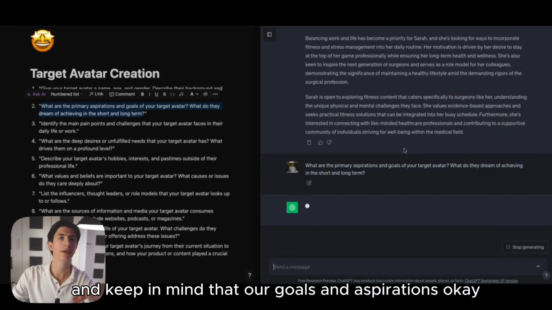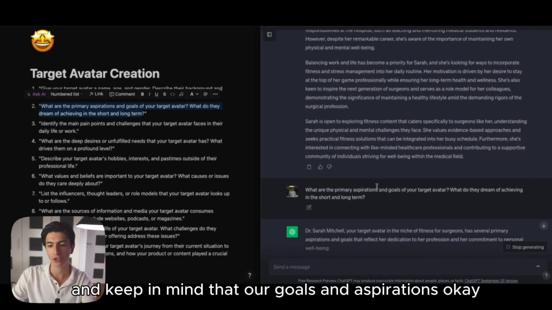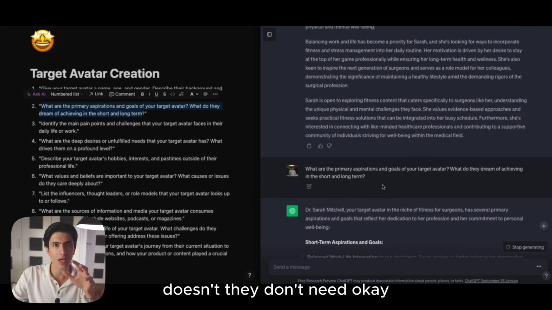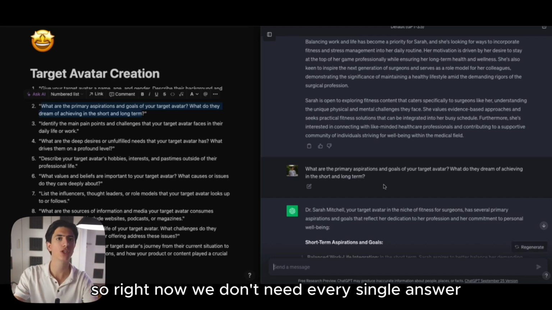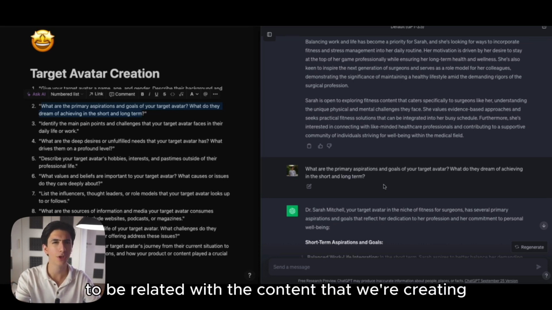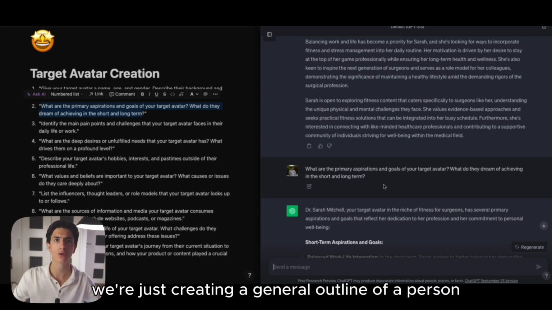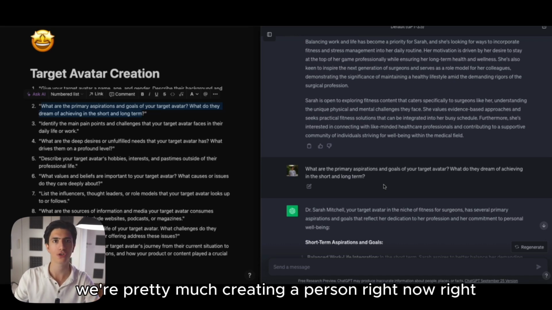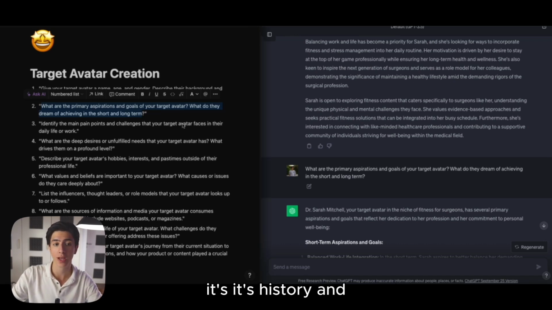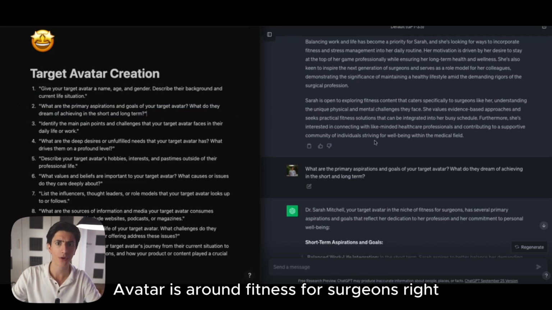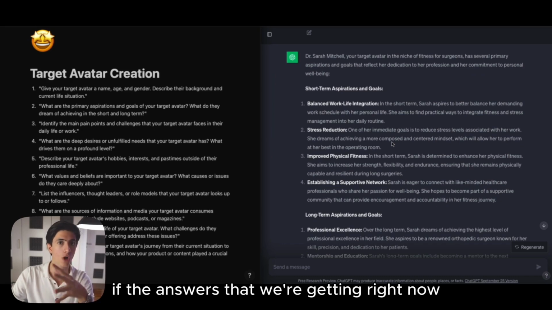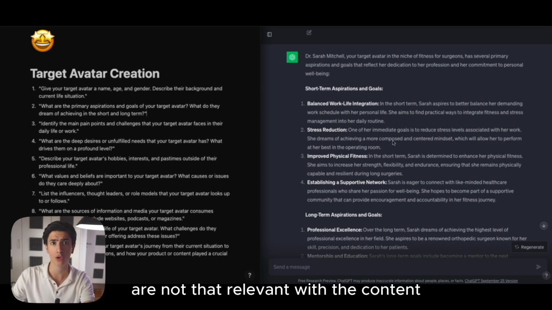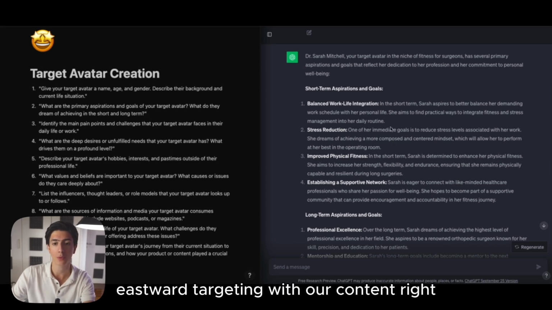Okay, and keep in mind that our goals and aspirations, okay, they don't need to have anything to do with the content that we're creating. So right now, we don't need every single answer that ChatGPT is giving to us to be related with the content that we're creating. We're just creating a general outline of a person right here. We're pretty much creating a person right now, right? It's history. And not every single aspect of our target avatar is around fitness for surgeons, right? So I need you to remember this, and it's completely fine if the answers that we're getting right now are not that relevant with the niche that we're targeting with our content, right?